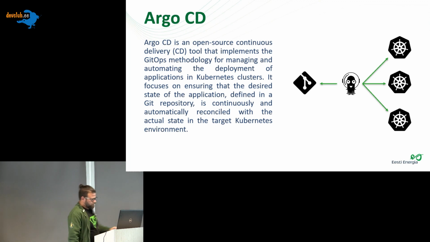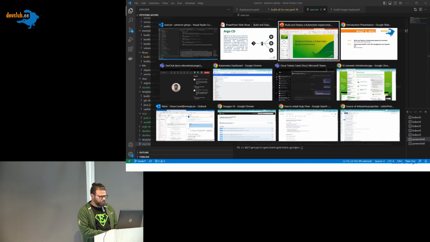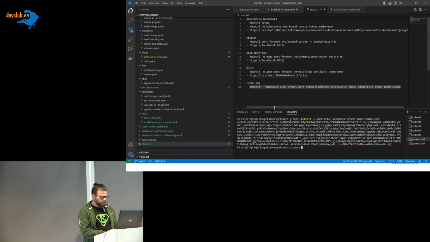And more or less, this is what we will see here. Let's start with this. We have these two repositories. I will show you two of these applications. One application is this.